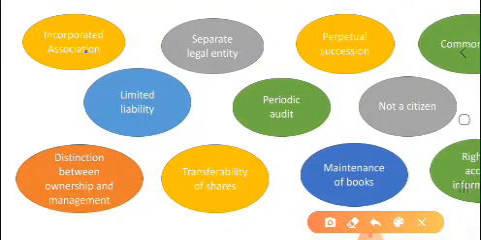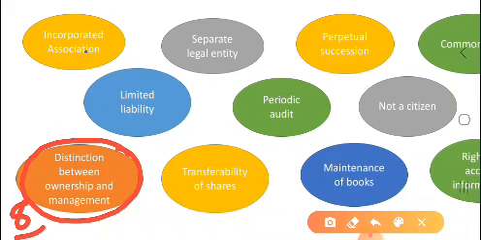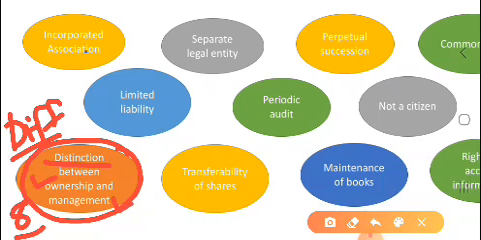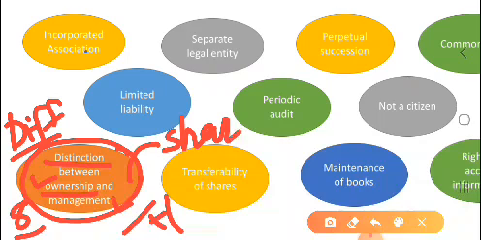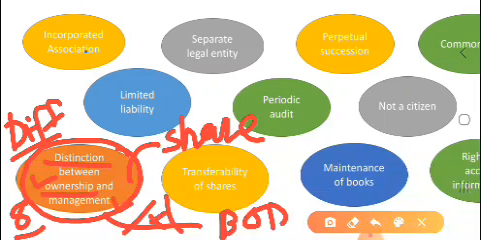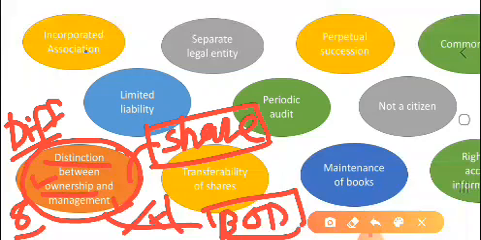Now the next point, number 8, is distinction between ownership and management. Distinction means a difference in the ownership of the company and the management of the company. They are not the same, they are different. Now, who are the owners of the company? Shareholders are the owners of the company. And the managers are the board of directors. So why are shareholders and the board of directors not the same?